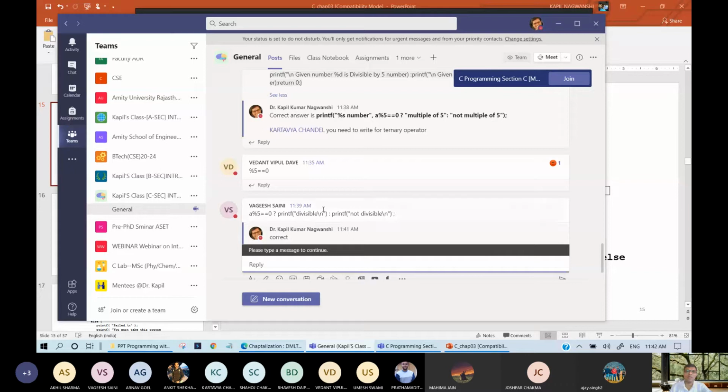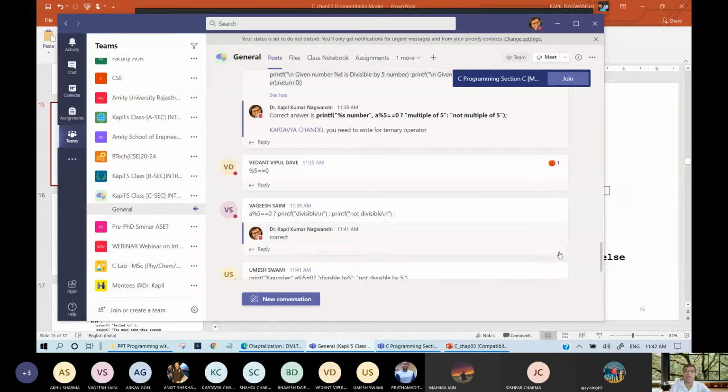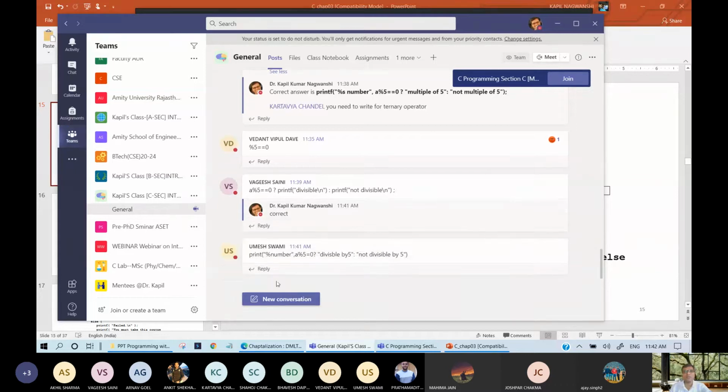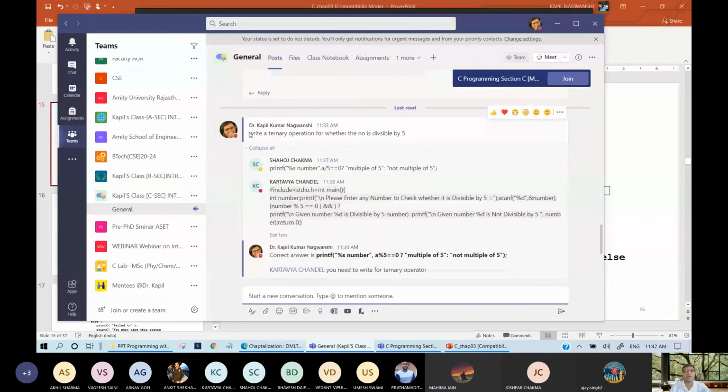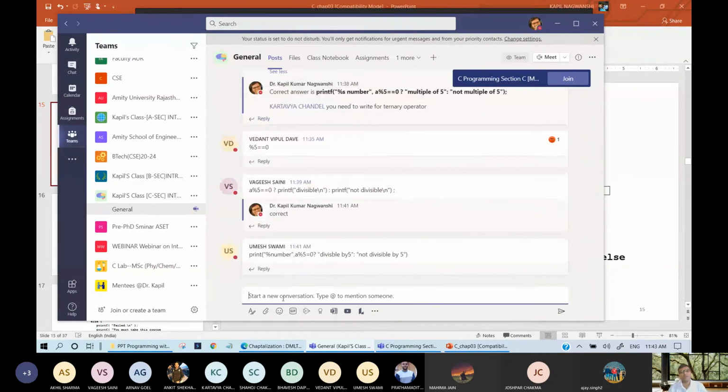Now there is another problem, and this problem will come in the subsequent statement, and you need to reply with the answer in this thread only. I am writing the same problem. Write a ternary operator, but it is not a ternary operator.